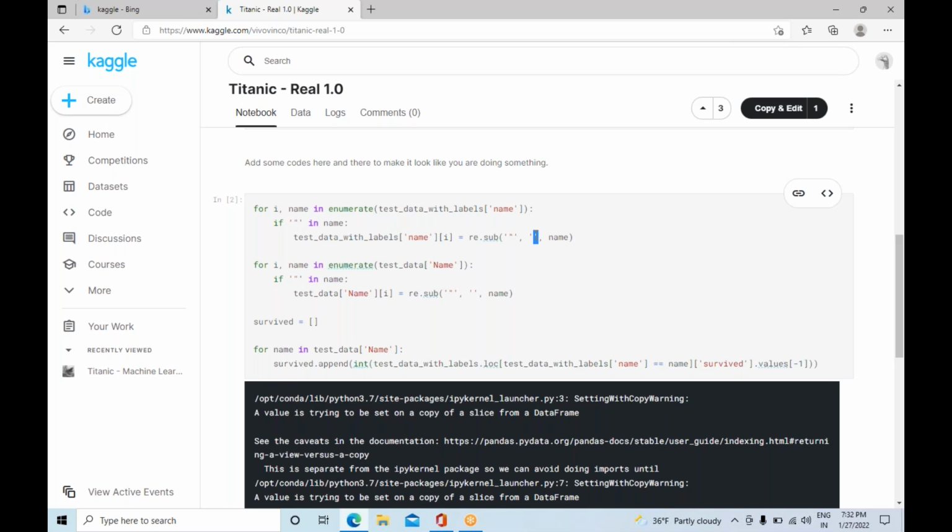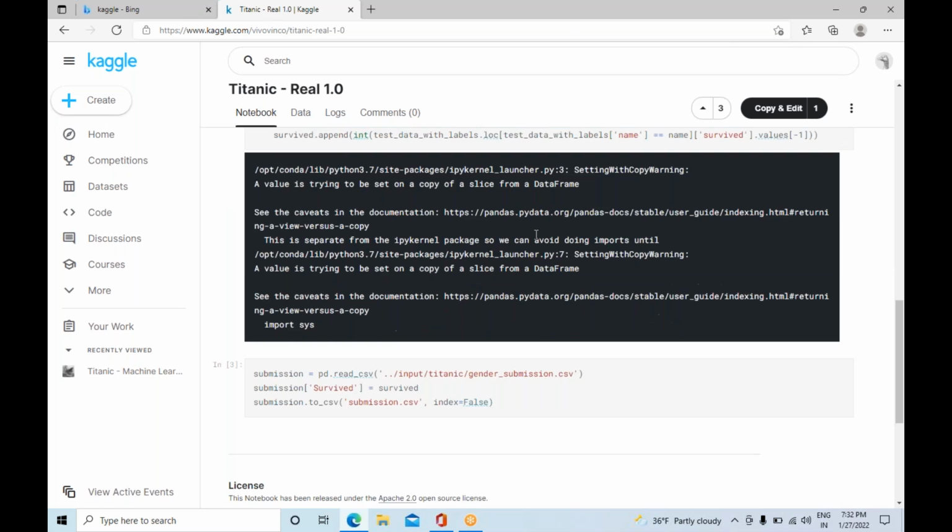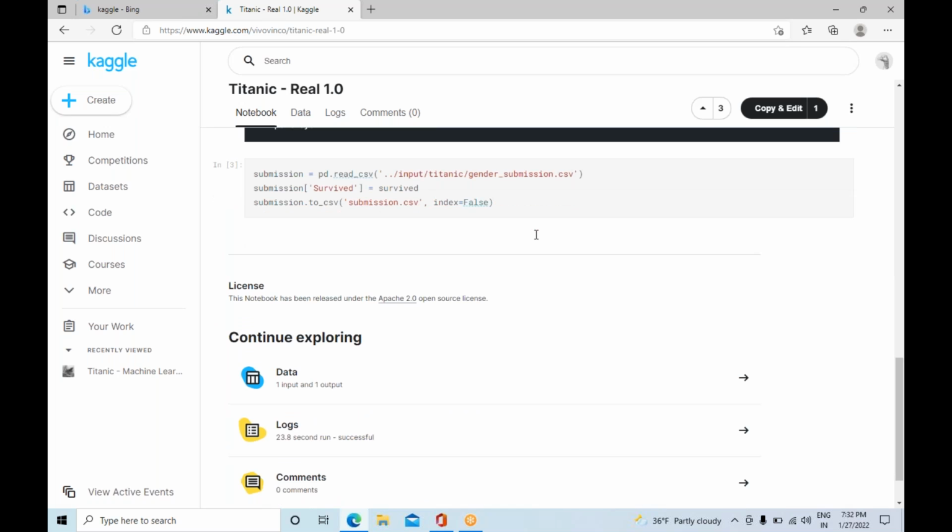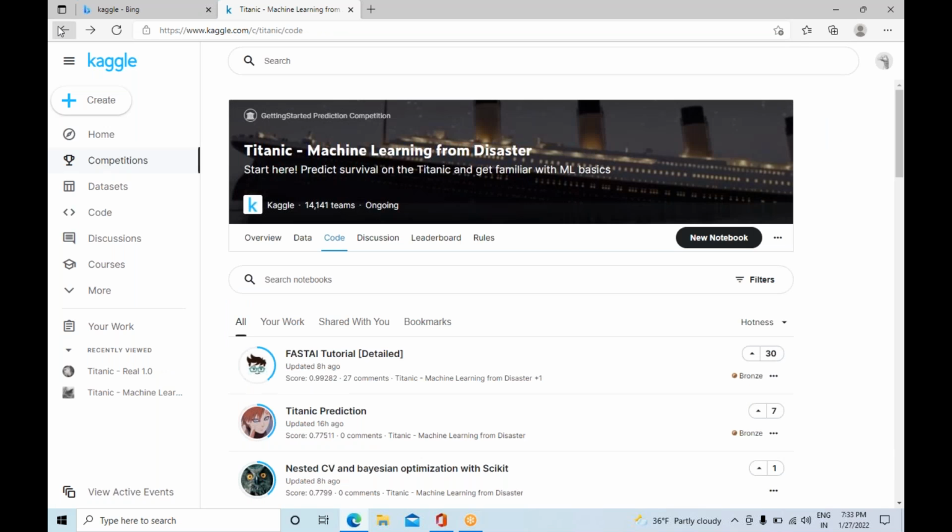In the training data with the labels you did it, and now we also apply this to the test data. You don't need to do this every time, but this person did it for this particular purpose. I think what he implemented was not correct.